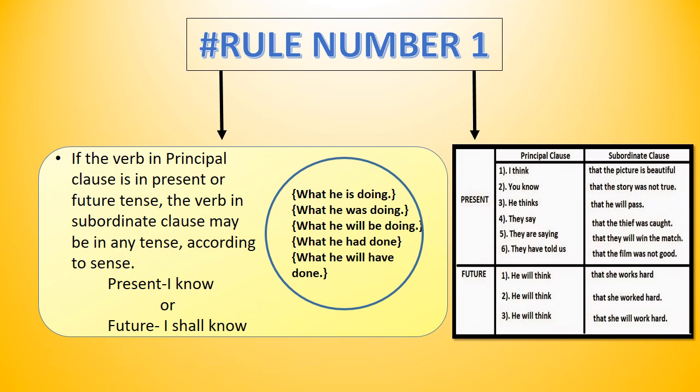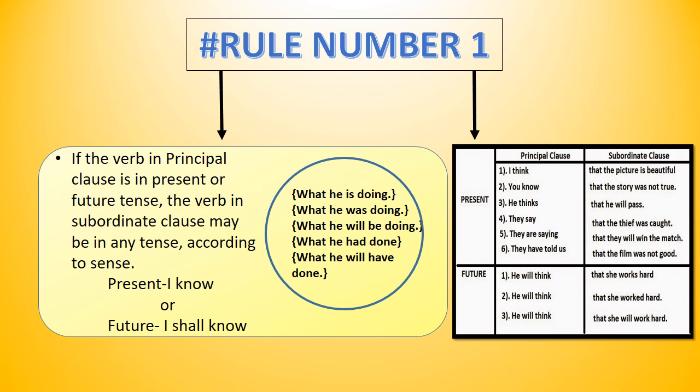Rules? Yes, there are certain rules. Rule number one: if the verb in the principal clause is in present or future tense, the verb in the subordinate clause may be in any tense according to sense. What does it mean? It means if the principal clause has a verb in the present tense or the future tense, the verb in the subordinate clause can take any tense. The tense of the subordinate clause is decided based on the type of information that is being conveyed.